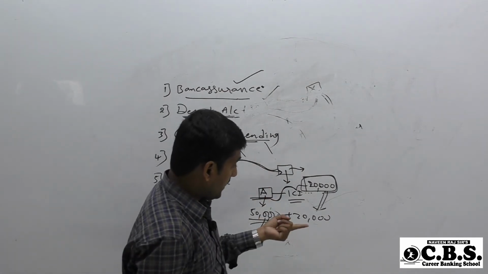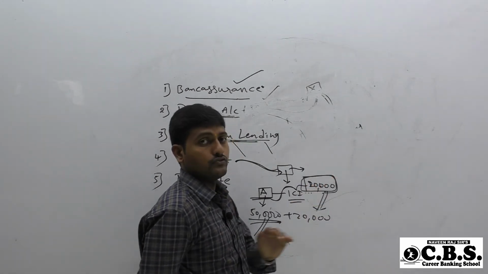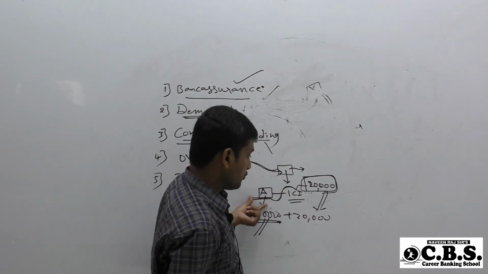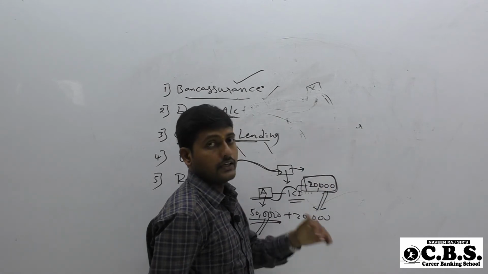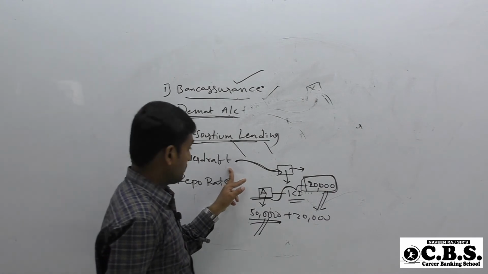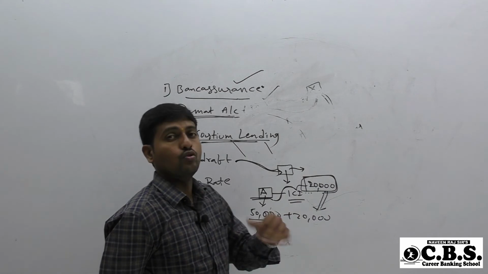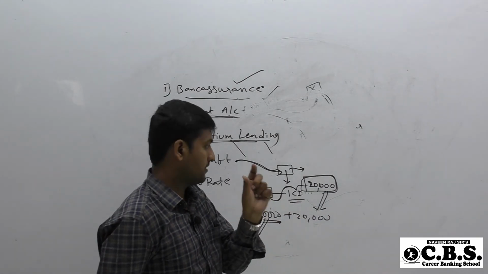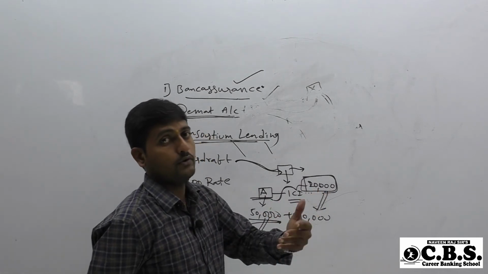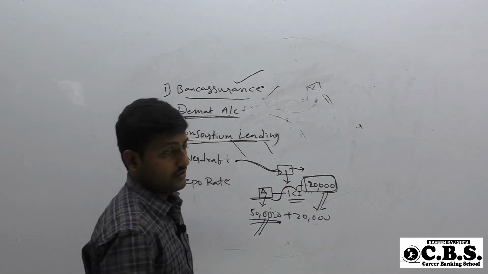On the amount withdrawn by this person, the bank will impose an interest rate. So this is called an overdraft facility. The person who has an overdraft facility can withdraw a specified amount more than what is there in his account. The amount will be specified by the bank. So this is called an overdraft facility.